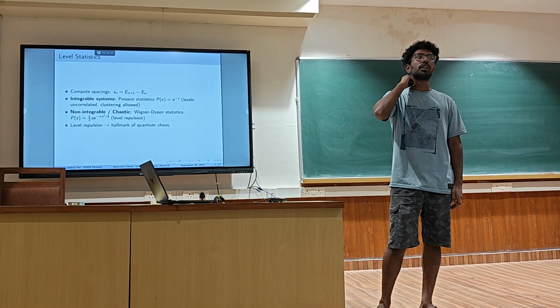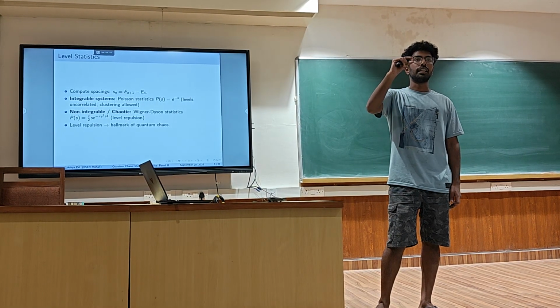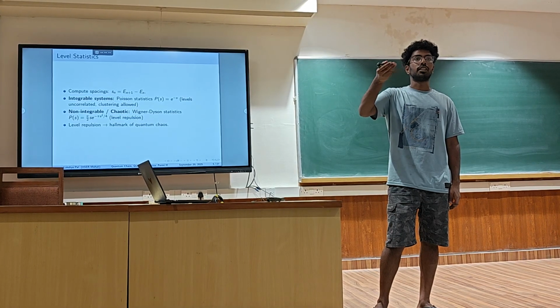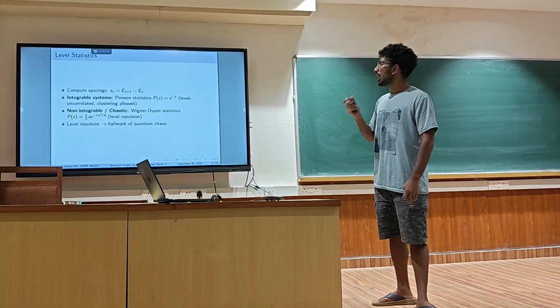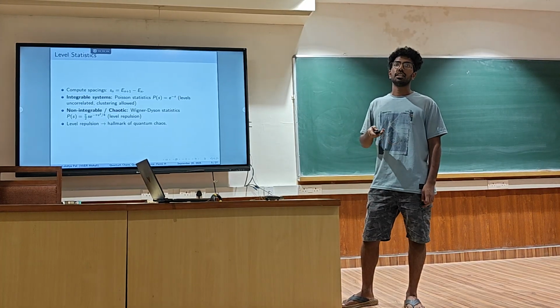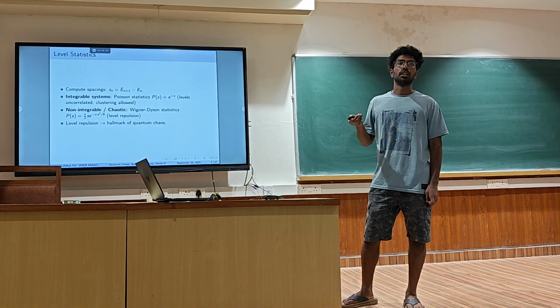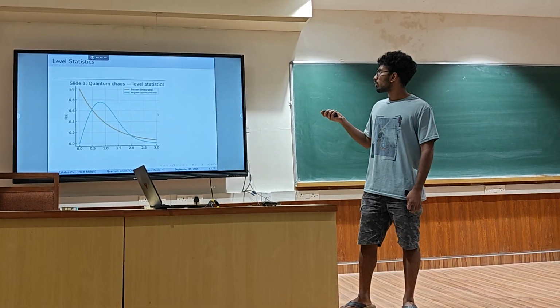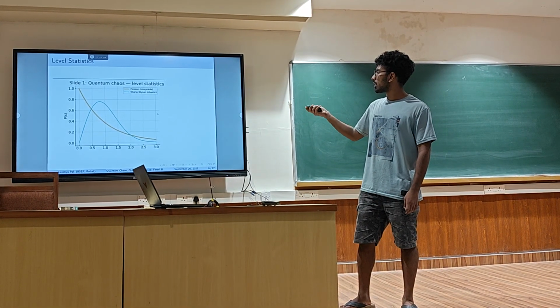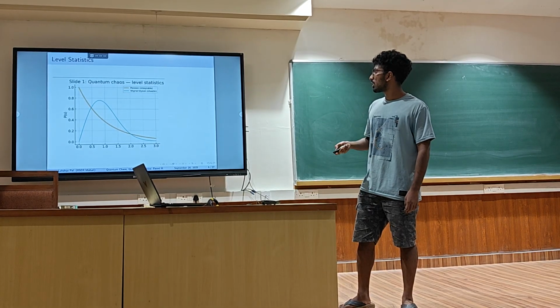For real systems, we can't actually go to discrete energy levels for, let's say, x equal to something. We can't do that. This is only on a large scale though. If we have the occupation number, let's say, and we plot it, we'll probably see the same statistics. So Poisson for integrable systems looks like this, and Wigner-Dyson looks like this.